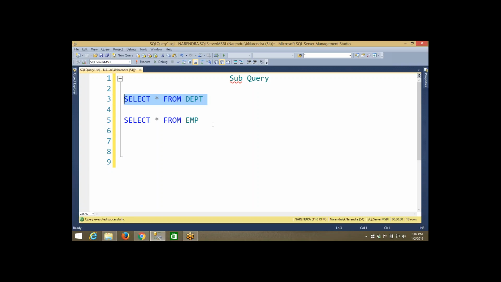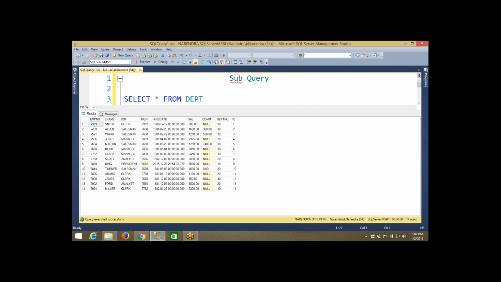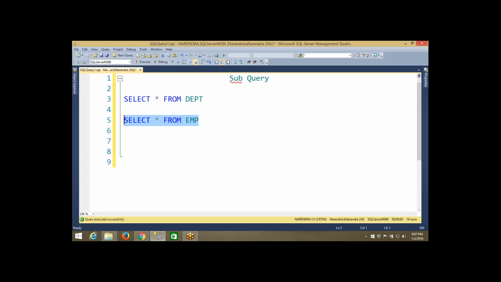How will you understand whether employees are working for a particular department or not? You can go to this employee table. If the department number is in this employee table, that means employees are working for that department. If the department is not in this table, that means no one is working for the department. So that is the relation established between these two tables. Now I don't want to see it theoretically, I want to see the result practically. Write a query to display the department details which don't have at least one employee.